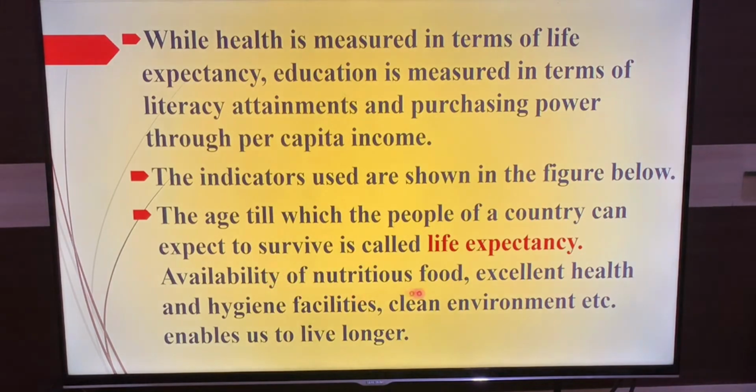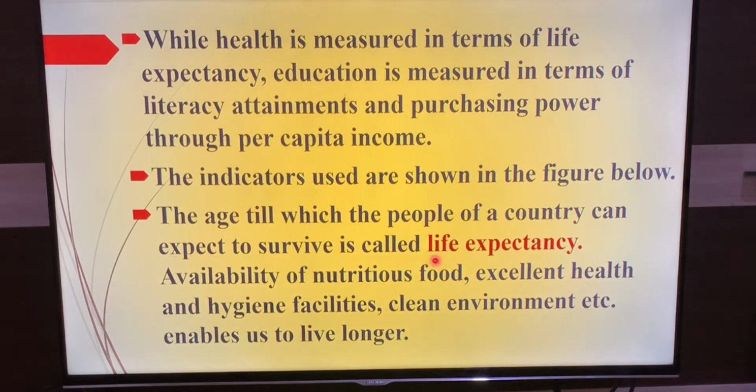Availability of nutritious food, excellent health and hygiene facilities, a clean environment, etc. enable us to live longer. Regarding health, what we are going to measure is life expectancy. How long do the people in that country live? We consider the majority of people, not one by one.